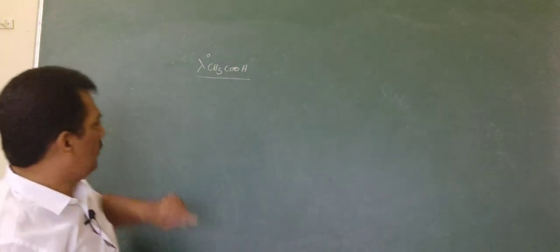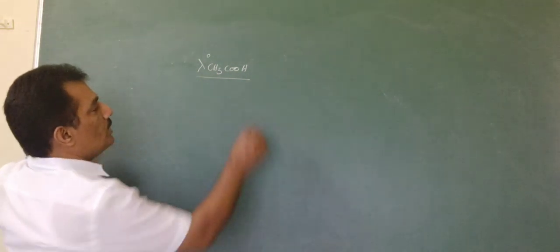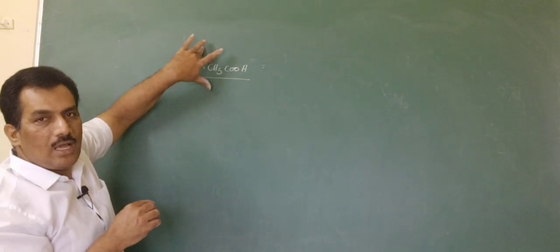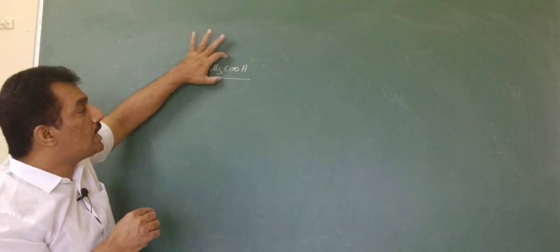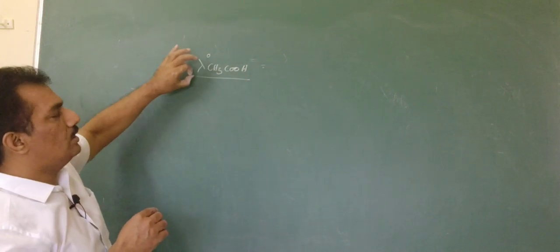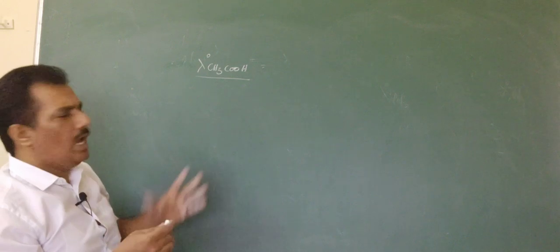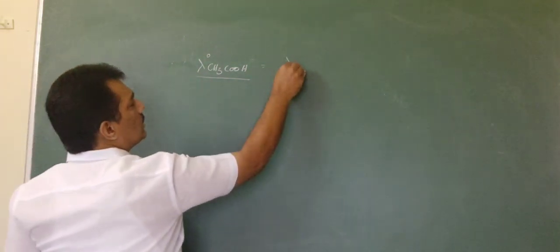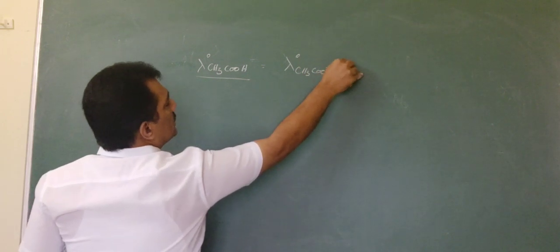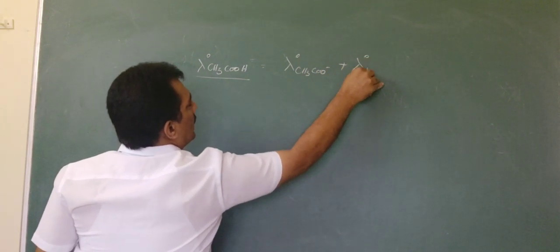Are you clear? And now we have to measure this, and it is not possible to measure with the Debye-Huckel-Onsager equation because it is a weak electrolyte, but it has to be measured with the help of Kohlrausch law. As per Kohlrausch law, this is equal to lambda naught CH3COO minus plus lambda naught H plus.